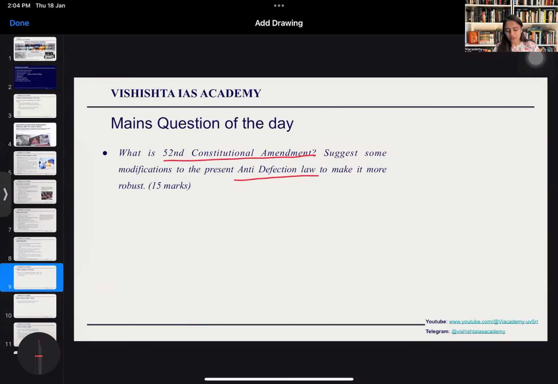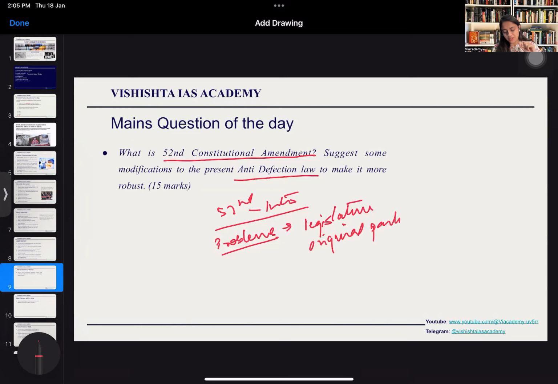So you have to write about the 52nd constitutional amendment act and the anti-defection law in the introduction. Then in the body, first you write what are the problems with the anti-defection law currently, and also write about the current confusion between the legislature party and the original party, which is the point of contention in the recent Maharashtra issue.